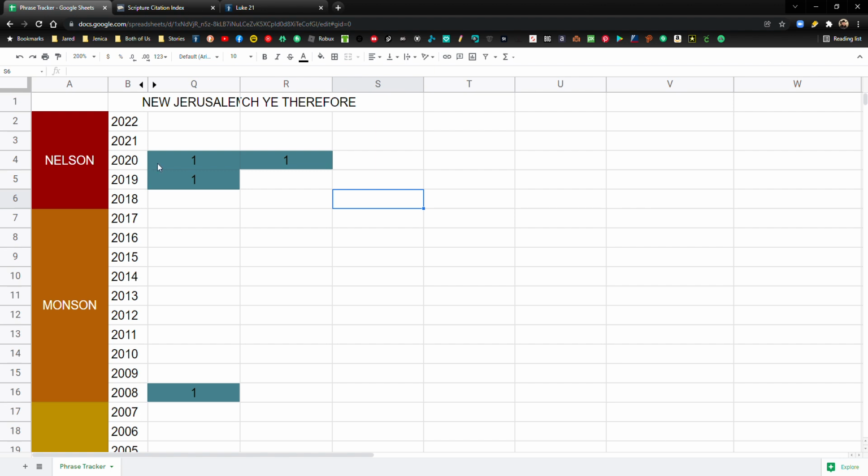And you're going to see, spoiler alert, but not really a spoiler, 2020 was a big year when it comes to second coming phrases showing up in General Conference. There's a lot, and not just in 2020, but I just wanted to show you this little detail right here, that these two phrases, these two terms that don't really show up very much, they both show up in 2020, and then another time in the case of New Jerusalem in 2019.